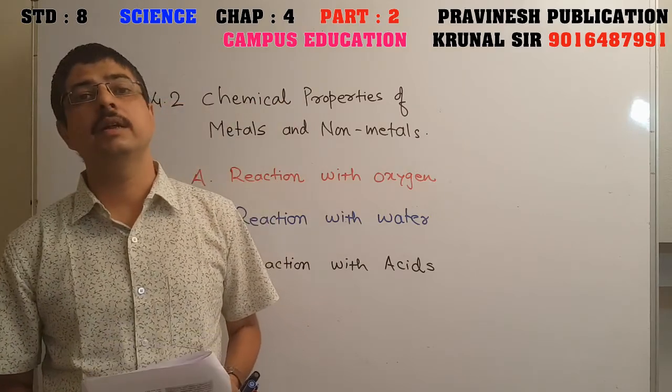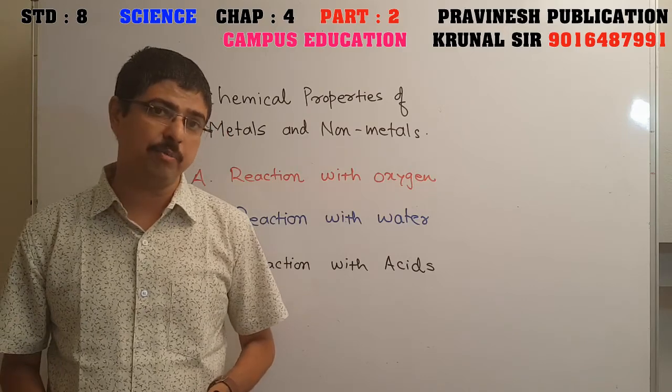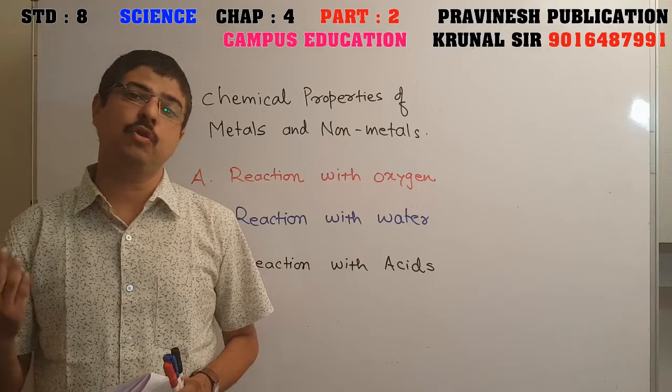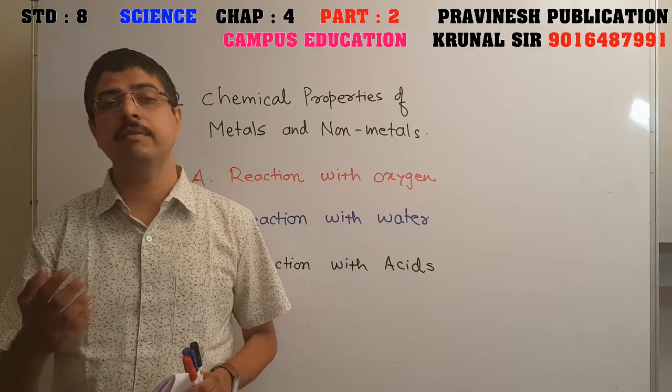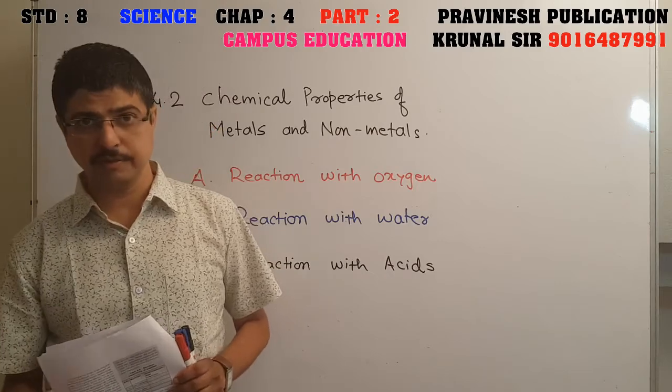Friends, first of all, let us understand what is the meaning of chemical properties. Here in this chapter we are going to understand about the chemical properties of metals and non-metals, how metals react with chemicals, how non-metals react with the chemicals. What is the meaning of chemical reaction first?